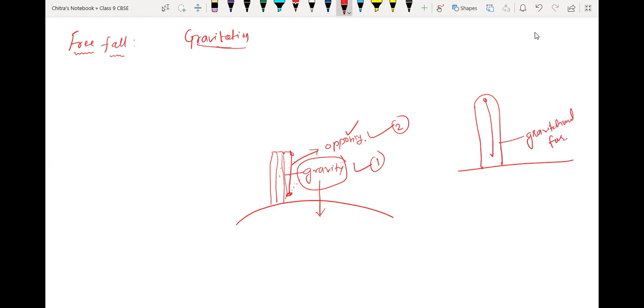Such a fall of an object, due to the influence of gravitational force only, is called free fall. And free fall is possible only in vacuum.